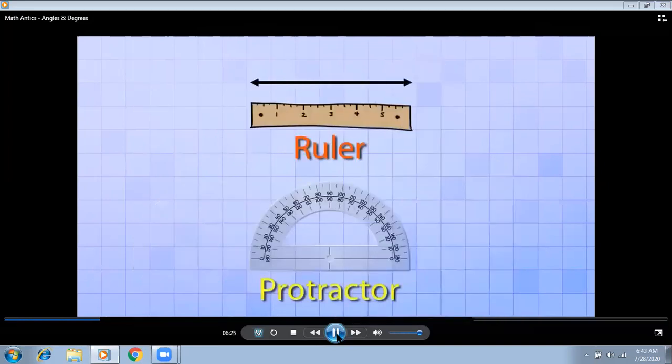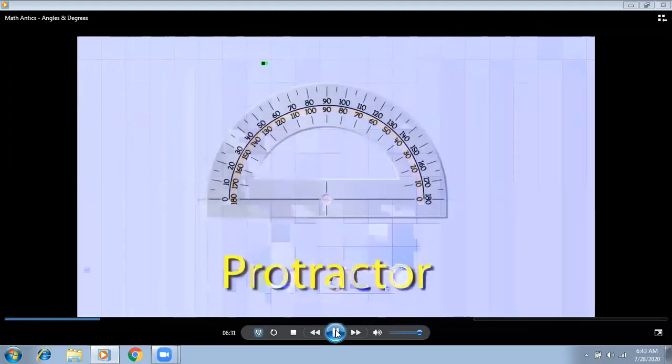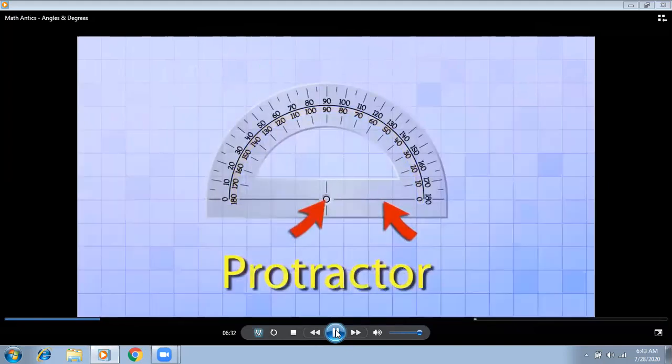A protractor is similar to a ruler, but it's turned into a half circle so that it can measure rotation around an axis point. A protractor also has a straight edge with a hole or a dot in it. The protractor has a baseline and also a center point, which represents the axis or center of rotation.